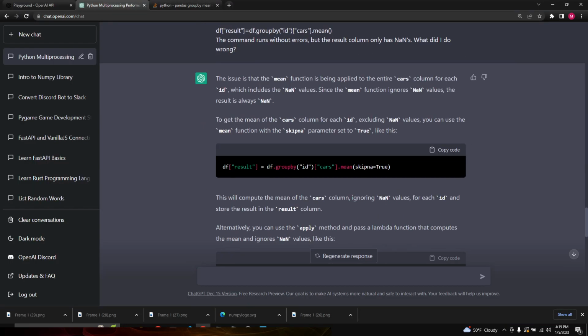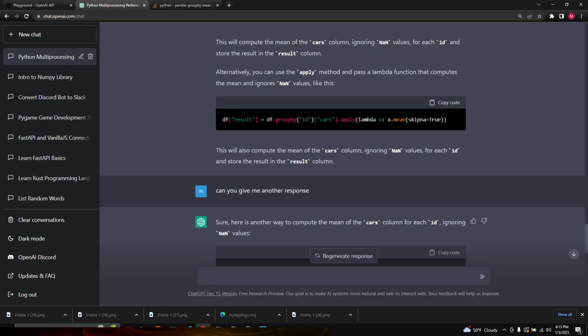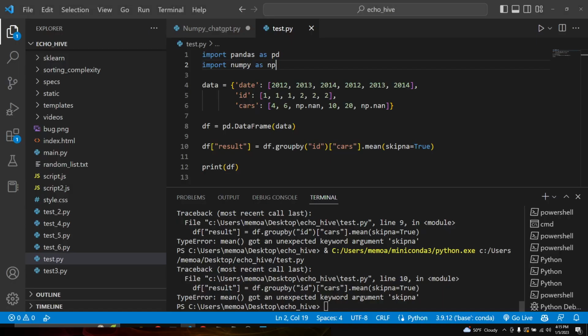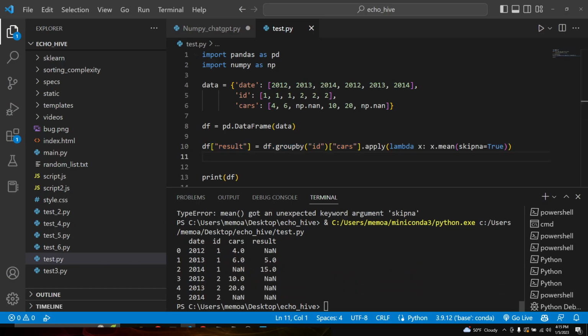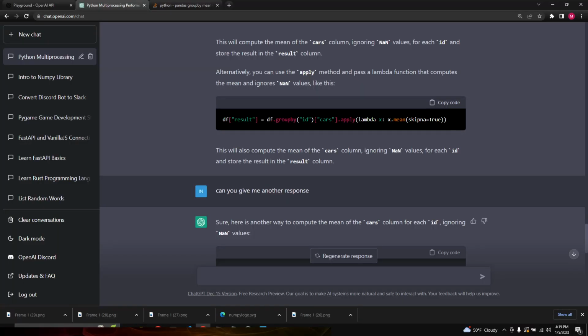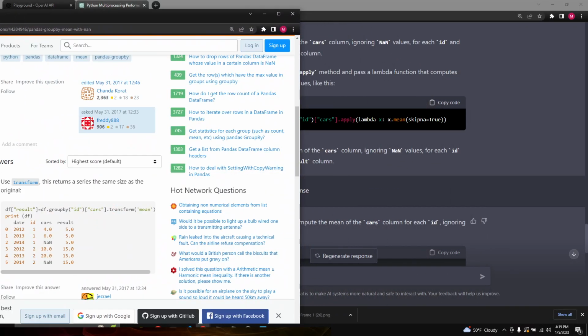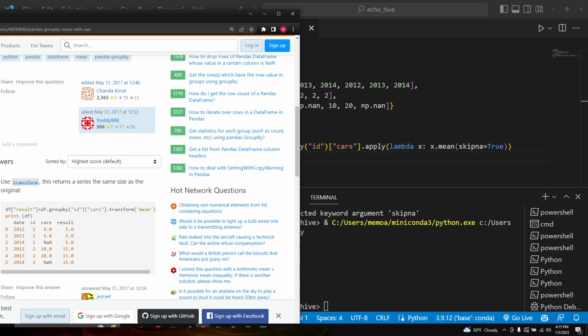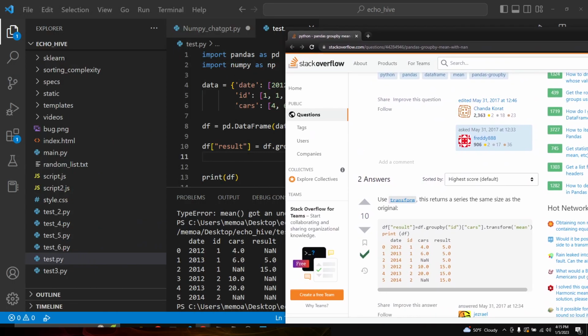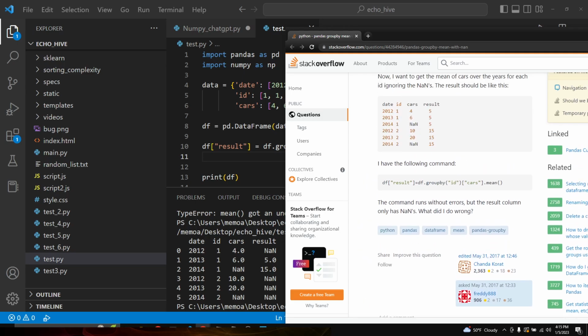What was its second suggestion? Oh, alternatively. Let's try this. Is this correct? Okay, 4, 6, 10, 20, yeah, except the last three values are in the end. The result should be like this. No, it is correct. Yeah, it fixed it.